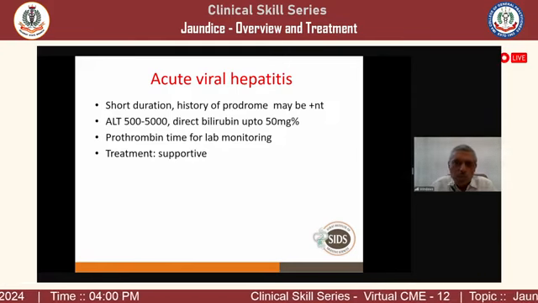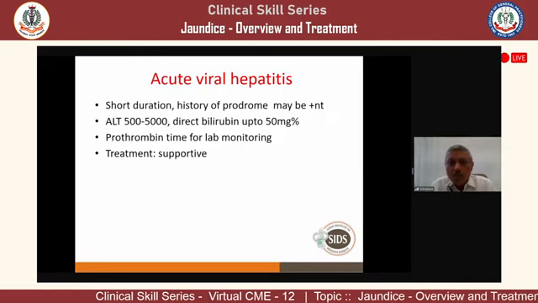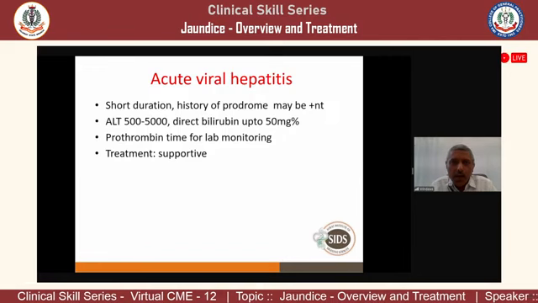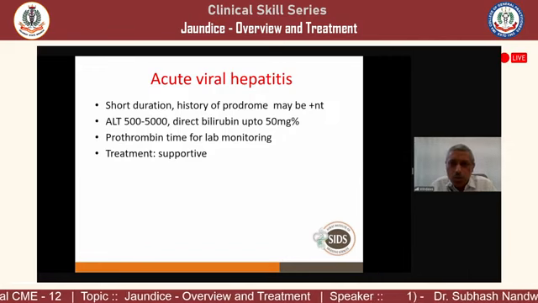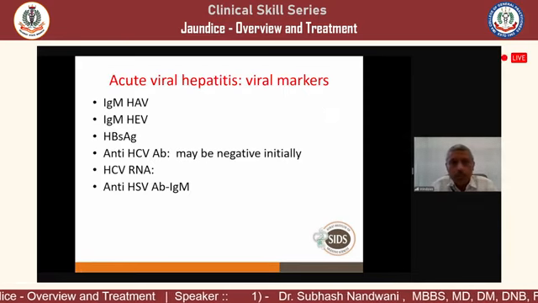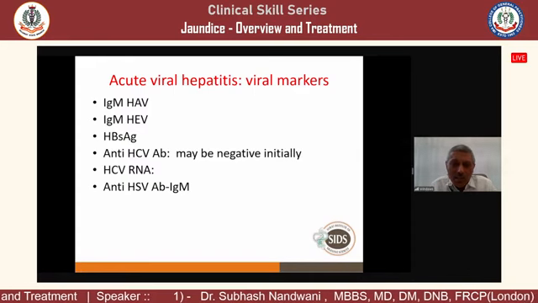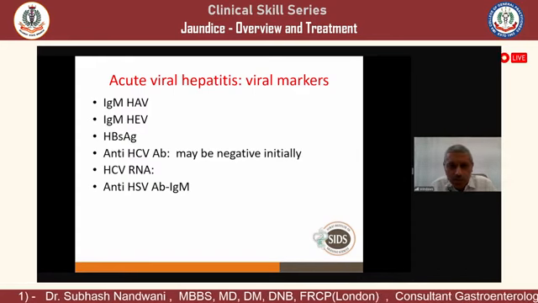So treatment is all supportive. Viral hepatitis treatment is all supportive, and there is no specific antiviral that we give. We say full diet and rest. Rest, not necessarily bed rest. He can move around at home, and when he's comfortable, he can go to work or school also. So viral hepatitis can be hepatitis A, B, C, D, E. D will come only with B, so we are not discussing D.